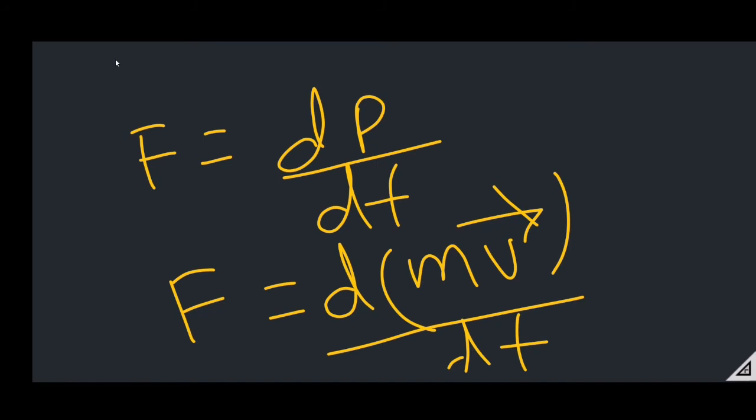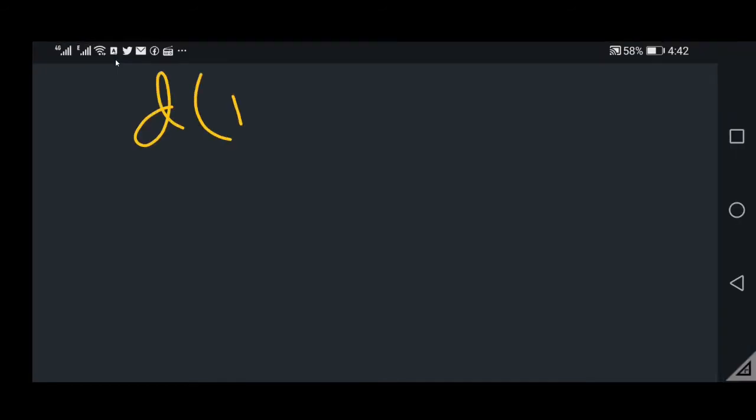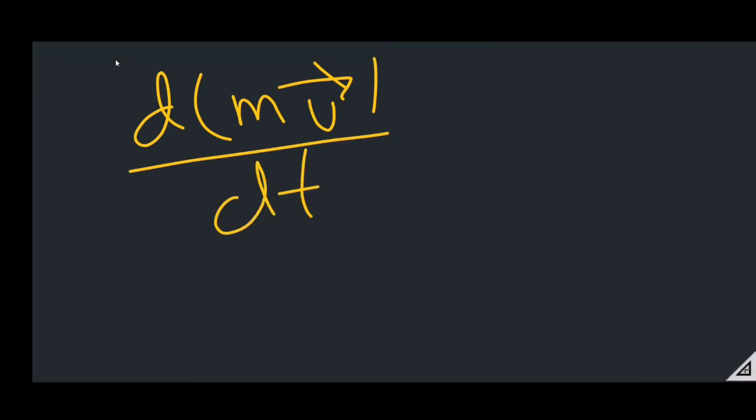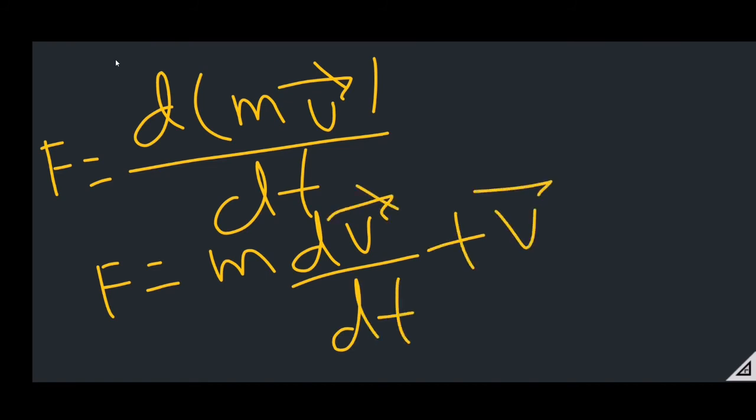And now here we can use the product rule of the derivative. F equals m dv by dt plus v dm by dt.